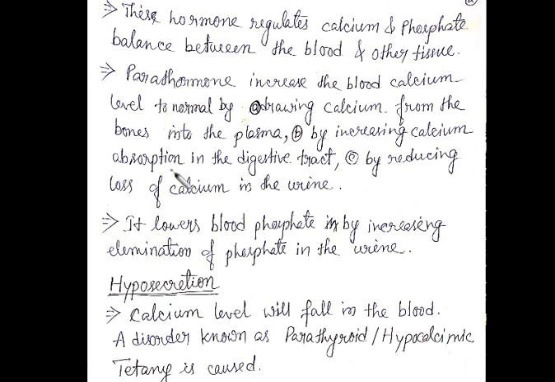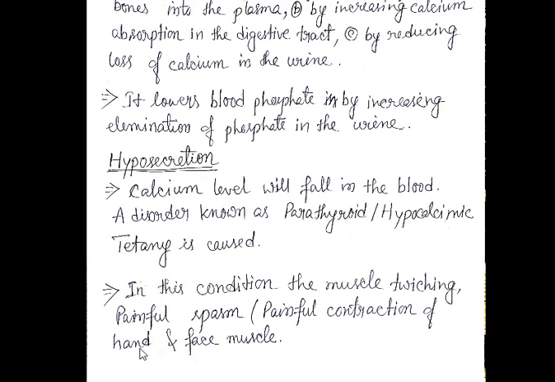Now it lowers the blood phosphate by increasing the elimination of phosphate in the urine. So whenever there is an increasing level of phosphate beyond the normal, then what do we do? How do we lower the phosphate level to the normal? We eliminate the phosphate with urine. Okay. Now, let us just repeat what we have discussed in a proper way.